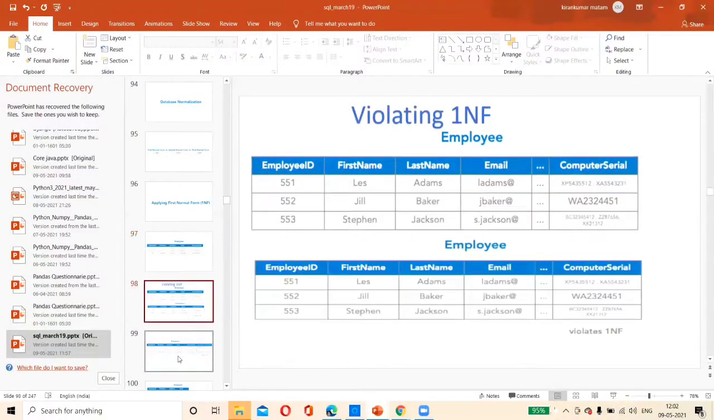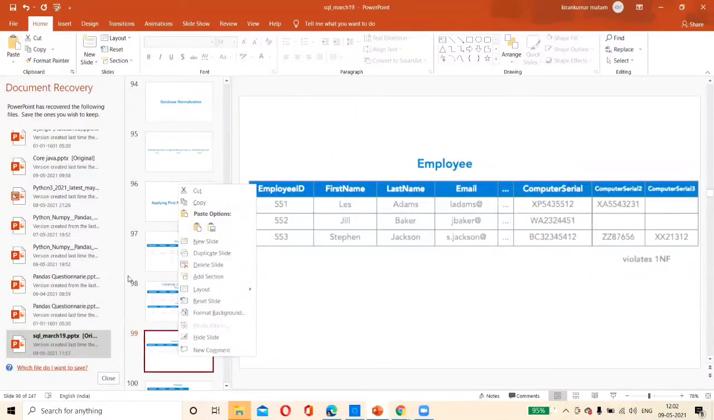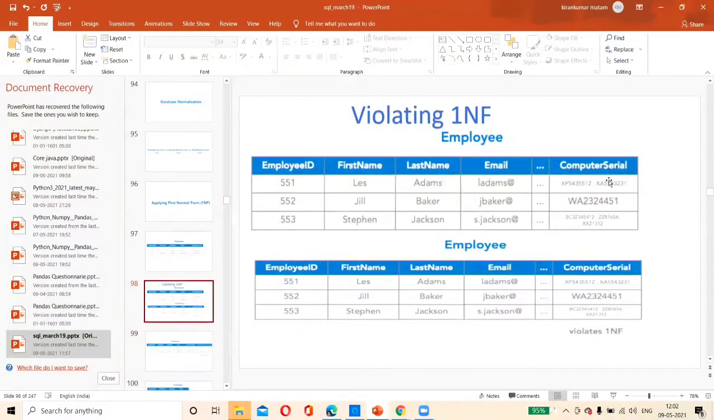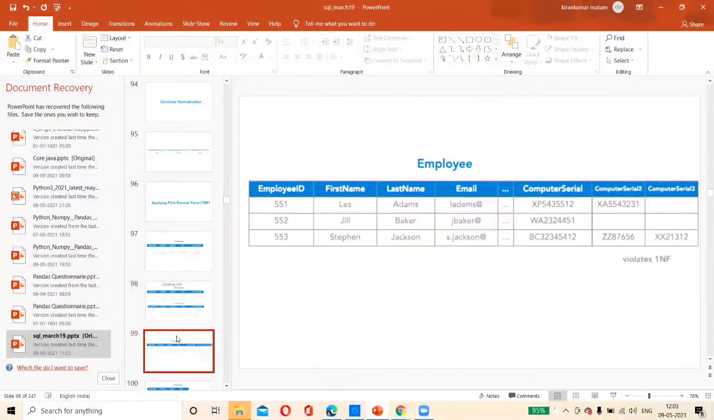What happens here with computer serial? It makes a violation of 1NF. Two systems are assigned to one person, so this is violating the first normal form. In order to get out of violating the first normal form and to be in the first normal form, what should I do? Shall I do this? Again, this is a violation of first normal form. This is also violating first normal form. So it is a wrong case. Then in that case, what should I do?